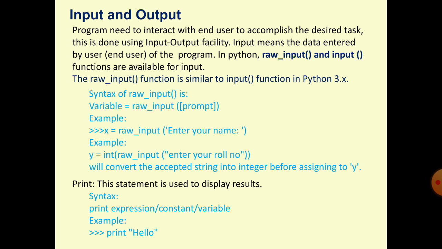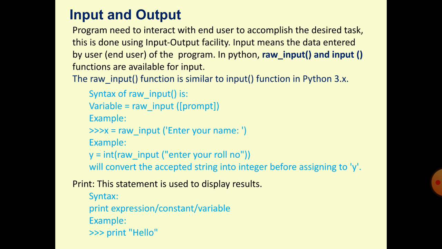Another example, y is equal to int, raw input, enter your roll number. If you want to take a string value from the user, no need to convert, no use of a data type to typecast it.